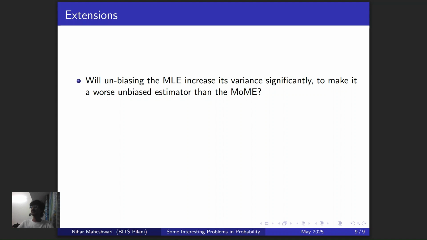And the answer to that question is not so easy, because the mean square error, which should be the primary metric whenever you're analyzing any sort of an estimator, is going to be dependent on both the bias as well as the variance.